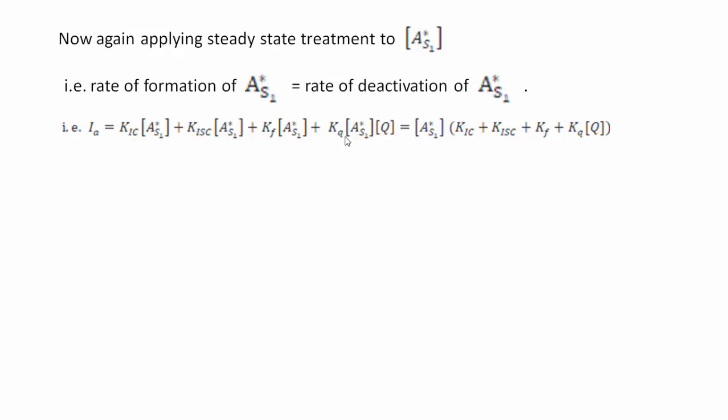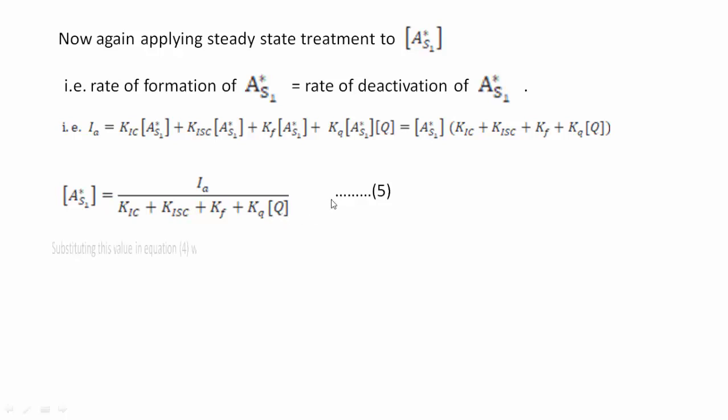Again, this A star S1 is common in all these 4 terms. Therefore, taking common, concentration of A star S1 into KIC plus KISC plus KF plus KQ into concentration of quencher Q. So, rearranging this, the concentration of A star S1 is equal to Ia divided by KIC plus KISC plus KF plus KQ into concentration of quencher Q.